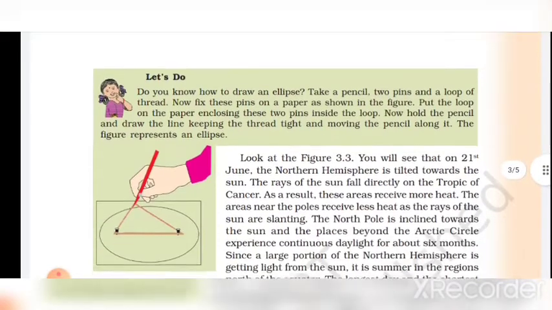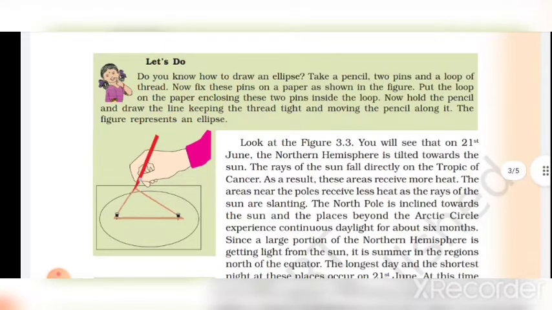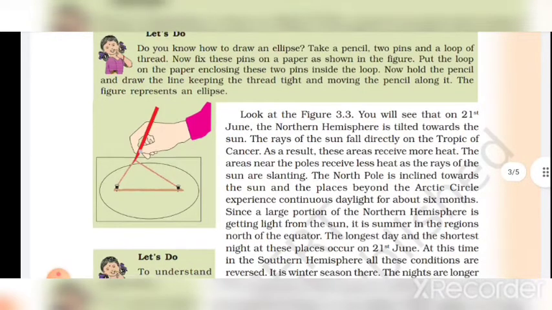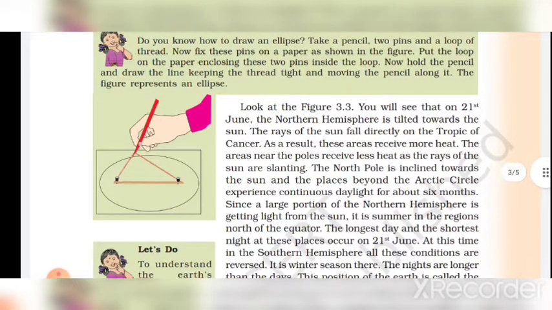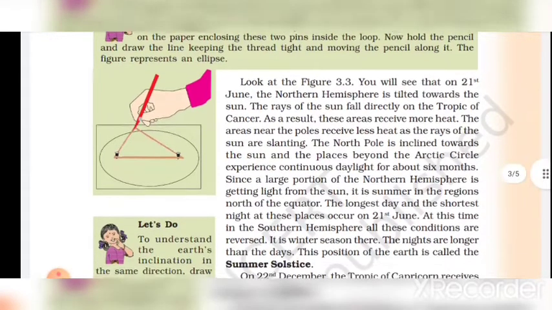Let's do. Do you know how to draw an ellipse? Take a pencil, two pins, and a loop of thread. Now fix these pins on a paper as shown in the figure. Put the loop on the paper, enclosing these two pins inside the loop. Now hold the pencil and draw the lines, keeping the thread tight and moving the pencil along it. The figure represents an ellipse.